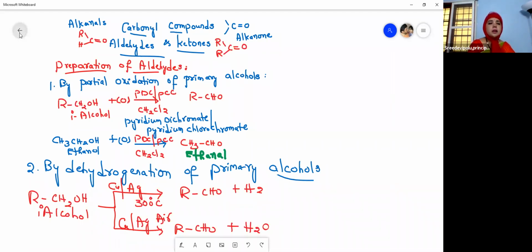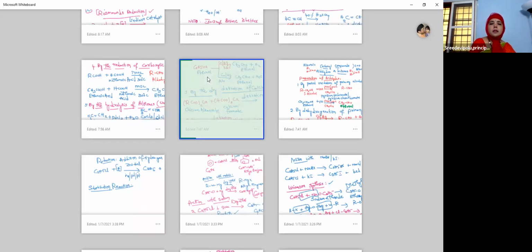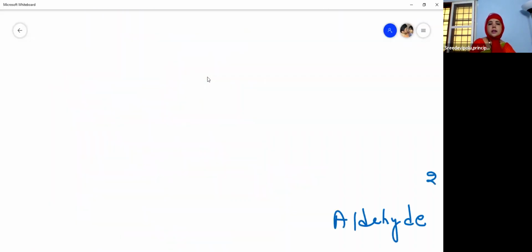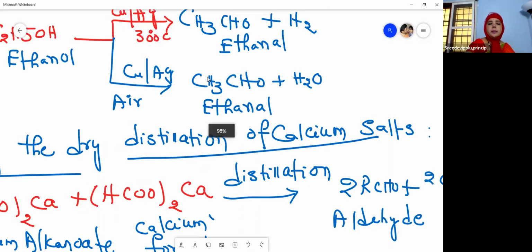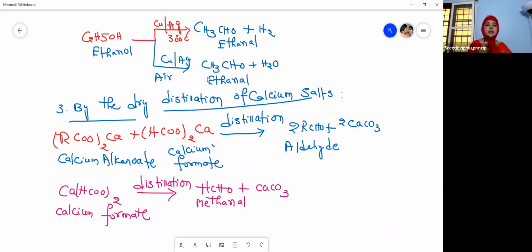Now we have learnt about the preparations of aldehydes. The third preparation is by the dry distillation of calcium salts. Here we have taken calcium alkanoate and calcium formate. This on dry distillation, aldehyde is obtained. I have taken calcium formate, so this on dry distillation gives methanal.